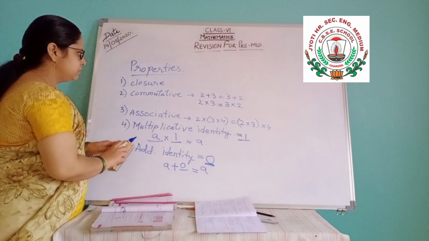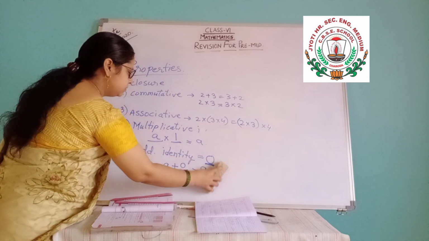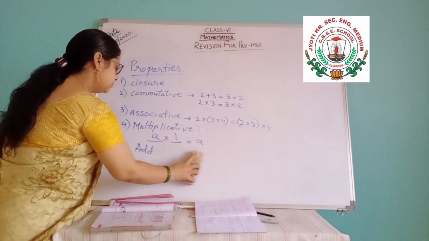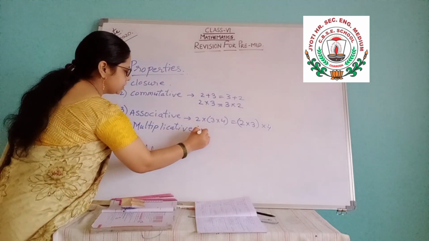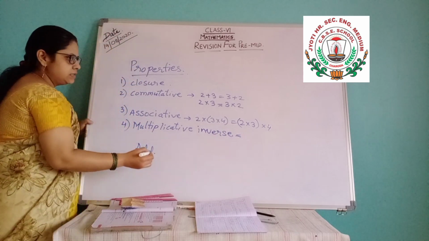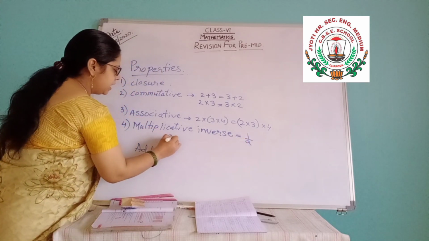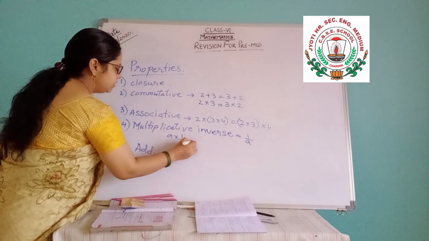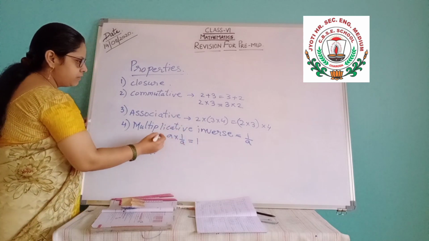Then comes, here only I am writing, multiplicative inverse. Multiplicative inverse is 1 by a, means a into 1 by a, you will get 1.